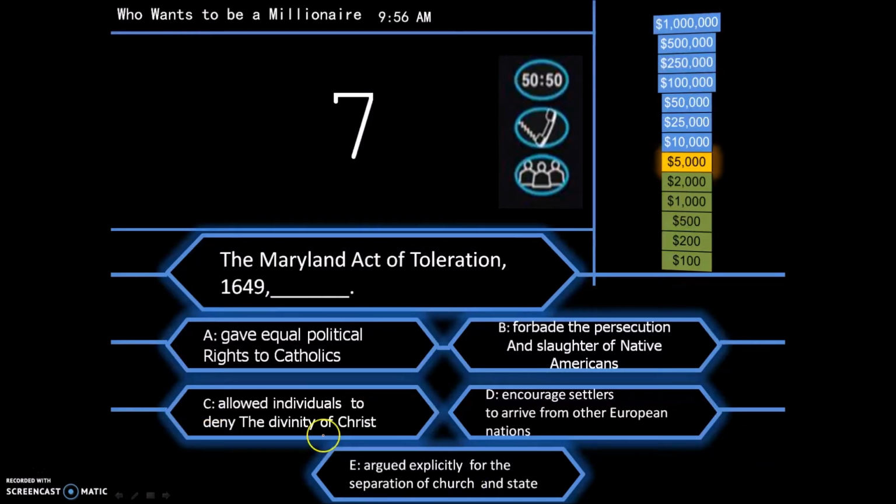It's not working. Let's try it again. Not this one. And it's not about encouraging Europeans to move to the New World. And it's not even related to the Native Americans. So we're down to these two. Is it A, gave equal political rights to Catholics, or C, allowed individuals to deny the divinity of Christ?